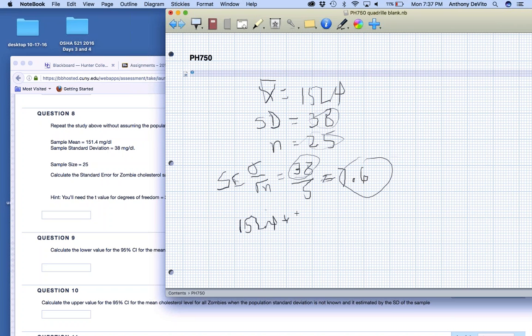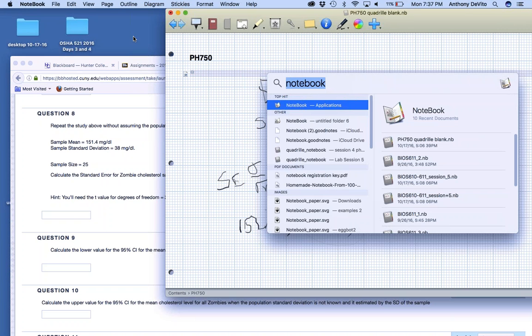151.4 plus or minus the value for t that we're going to use, which is 0.95 for a two-sided, times 7.6, our standard error. Now let's look that up. How many degrees of freedom is that going to be?